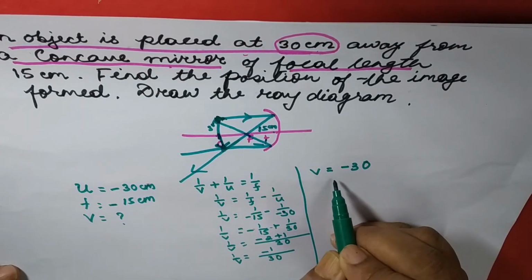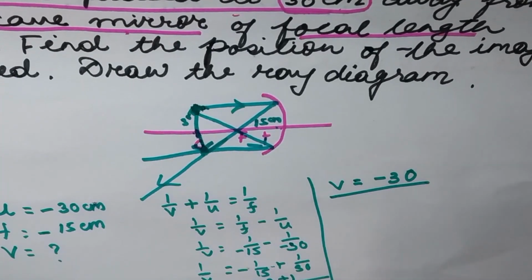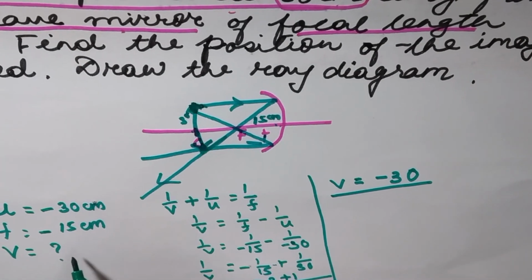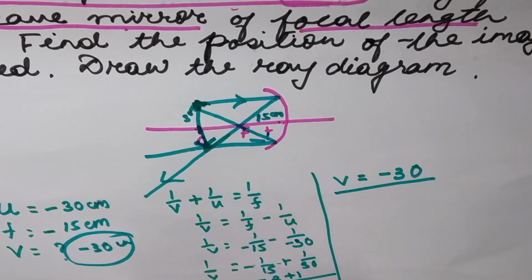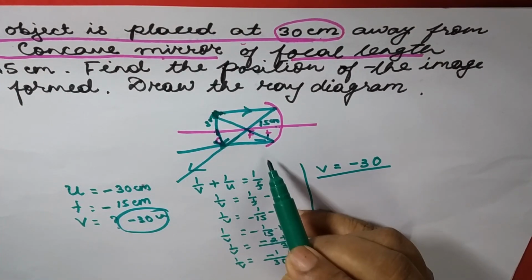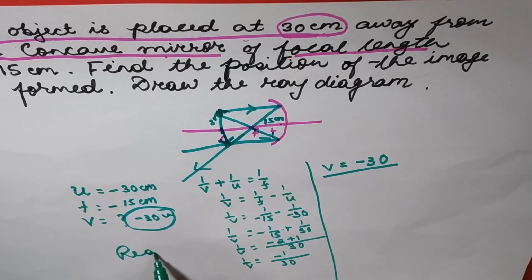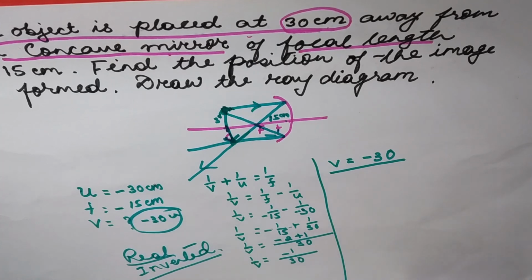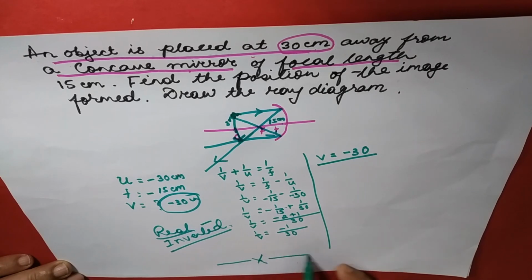The image distance is minus 30, and as we are getting a negative value, it is a real image. This is the position of the image, minus 30 centimeter. And the size of the image is the same as the size of the object. This is the ray diagram, and the image is real and inverted. This much for today, and the next one will be in the next class. Thank you.